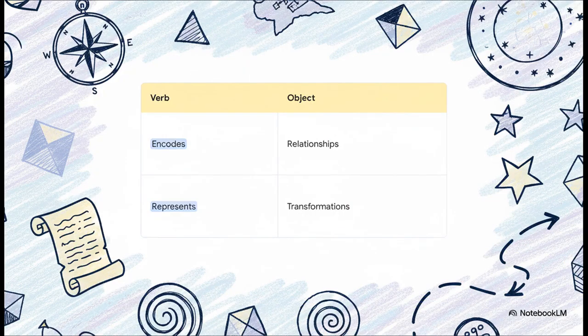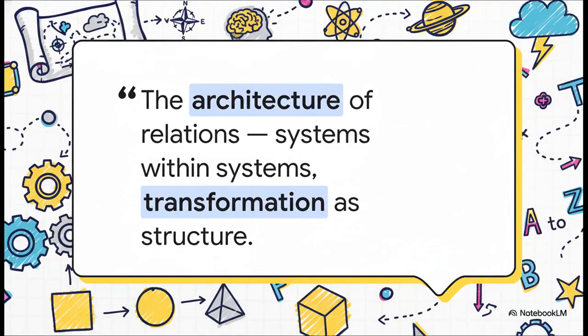But what happens when you have a system with tons of variables all at once? Well, that brings us to M for matrix. The best way to think of a matrix is like an elegant, super organized filing cabinet for information. It's this structured grid that can hold all the different relationships in a really complex system, letting us represent transformations and connections all in one neat package. The thing to really get here is that a matrix isn't just some boring box of numbers. No way. It's the architecture of relations. It lets us see systems within systems, and to understand that even a really complex transformation has a hidden structure all its own.